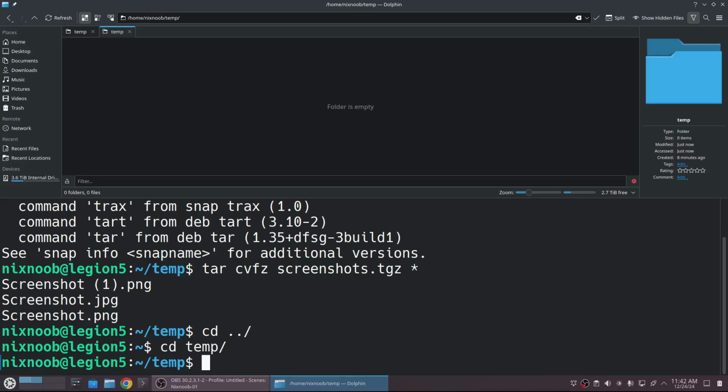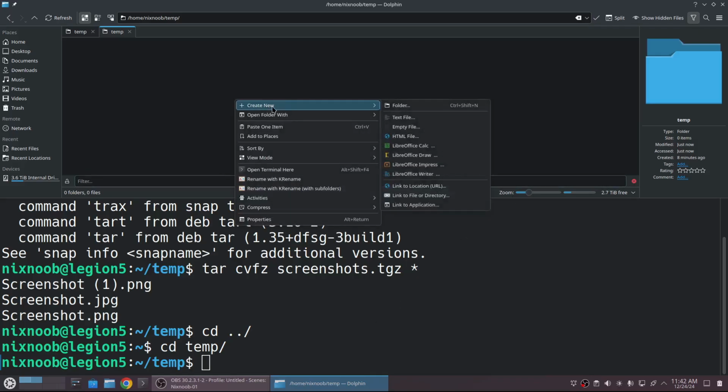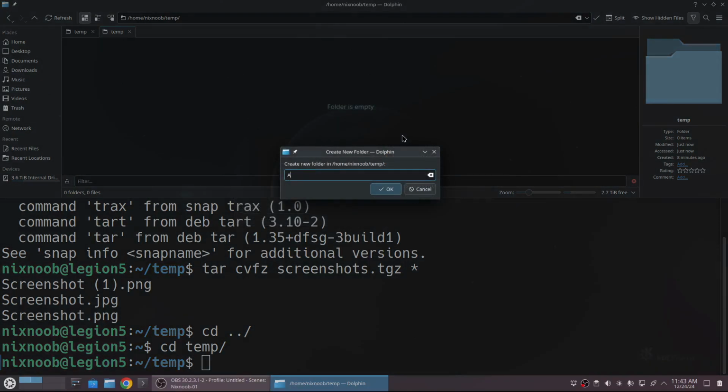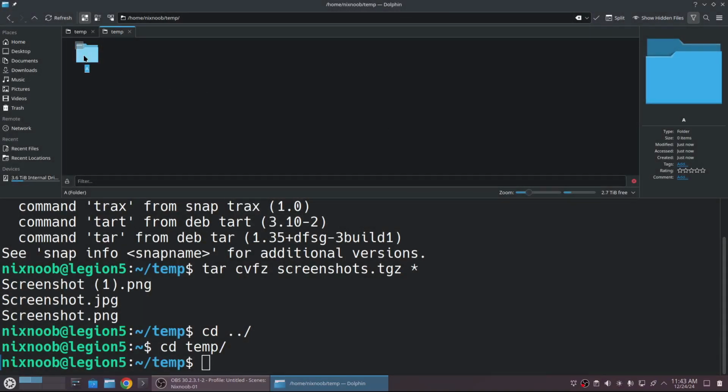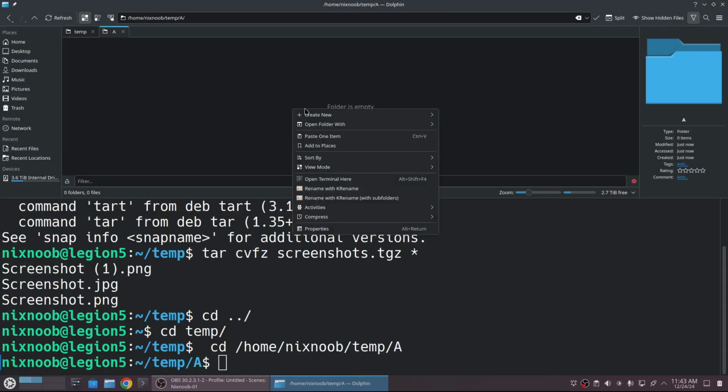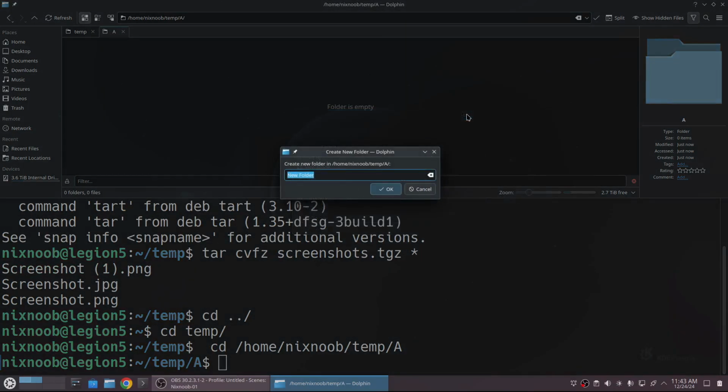But so a contrived example. Let's say you're having a problem in Windows, and to fix it, you have to make a directory structure with like A inside of B, inside of D, inside of C. I would have to walk you through all those steps and tell you how to use the GUI to do that. So my instructions to help you fix your problem in Windows would be go to your home folder and then create a new folder and call it A. Now, double left click on folder A, right click, create new folder, and call it B.